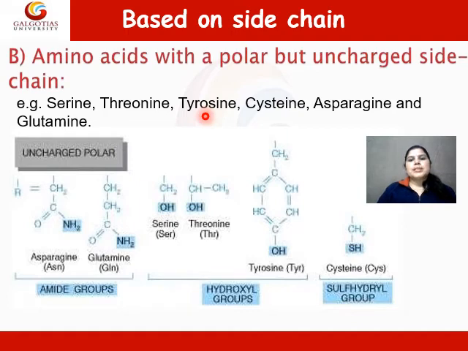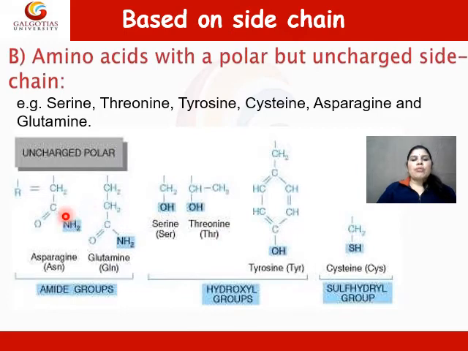Although the side chains of cysteine and tyrosine can lose a proton at an alkaline pH. Serine, threonine, tyrosine, and cysteine contain a polar hydroxy group that can participate in hydrogen bond formation.